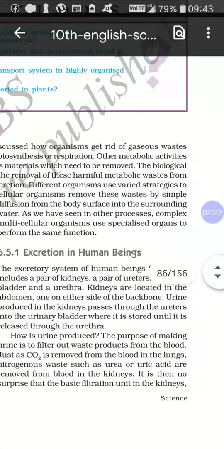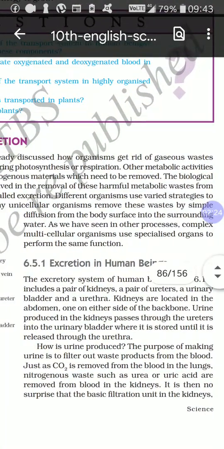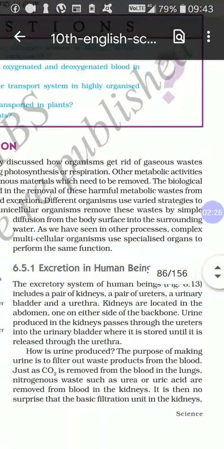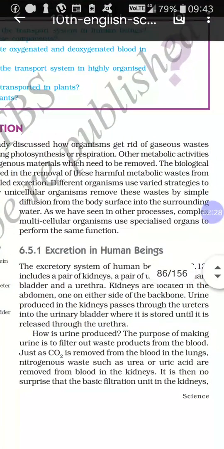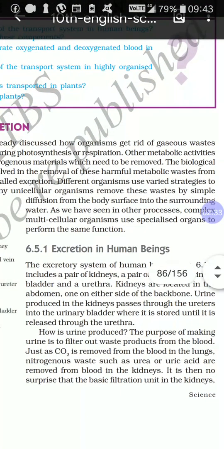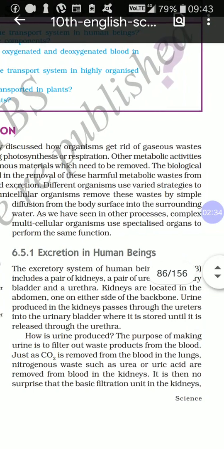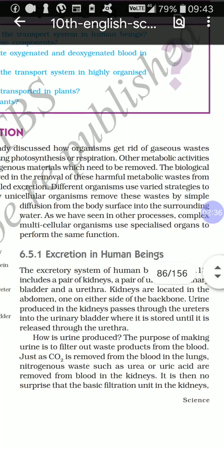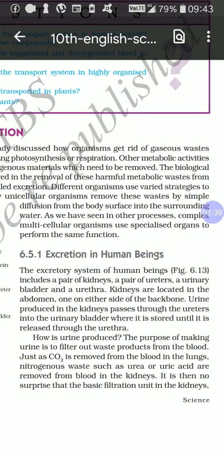Unicellular organisms remove the waste by diffusion from the body into the surrounding water. You can take amoeba, bacteria. The best example is amoeba. They just diffuse waste into the surroundings. That process is called diffusion.